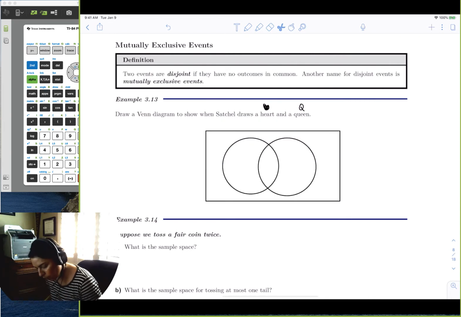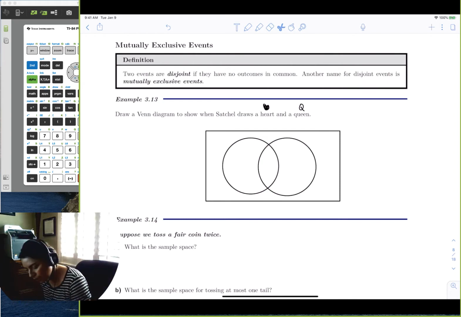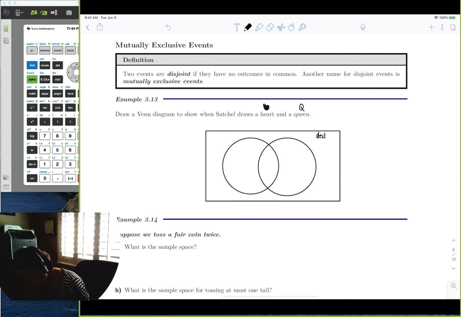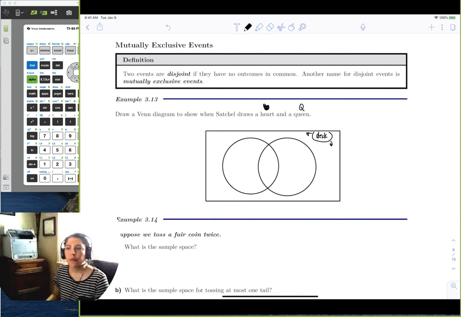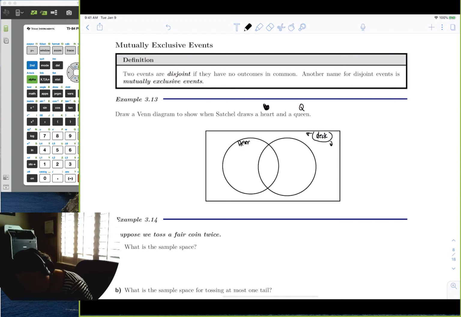Okay, so here's the Venn diagram, and the whole set here will be all the cards, right? The deck is out here. And the hearts and queens will be the little circles. So here are all the hearts and all the queens.